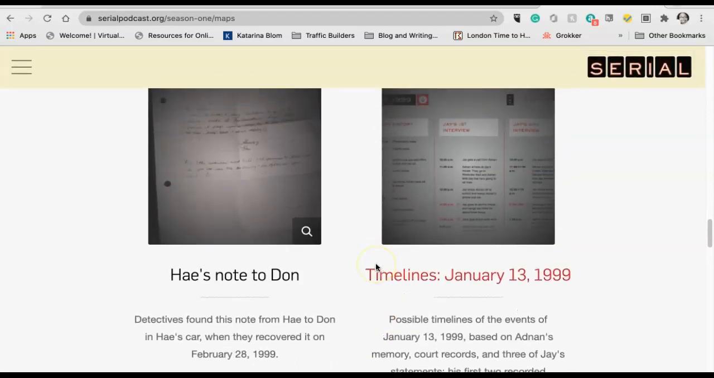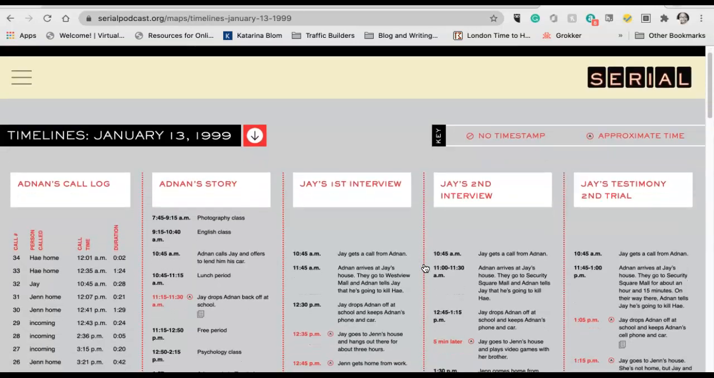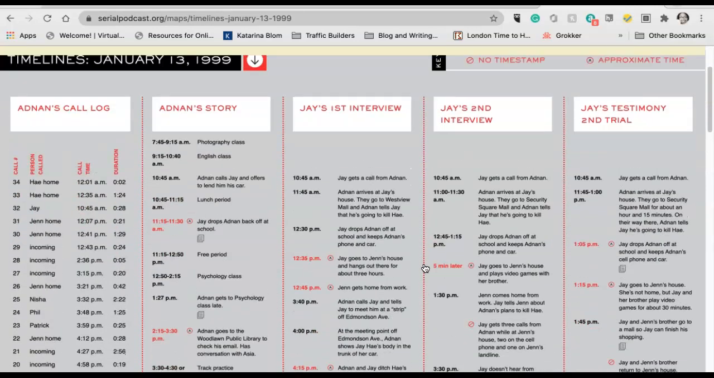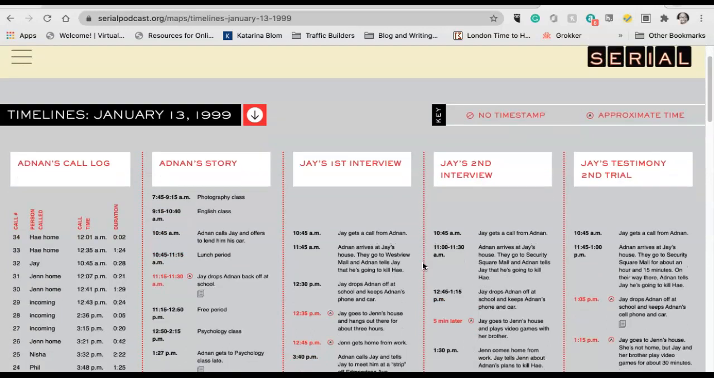And then you have some things that were created by the producers at Serial. So I'm going to click on the timelines here. Now this, I wouldn't count as source material because this was actually something that was compiled from a bunch of different sources to try to understand what's going on here.